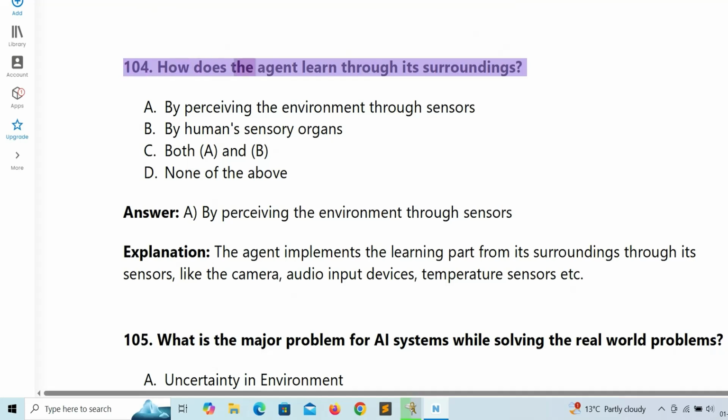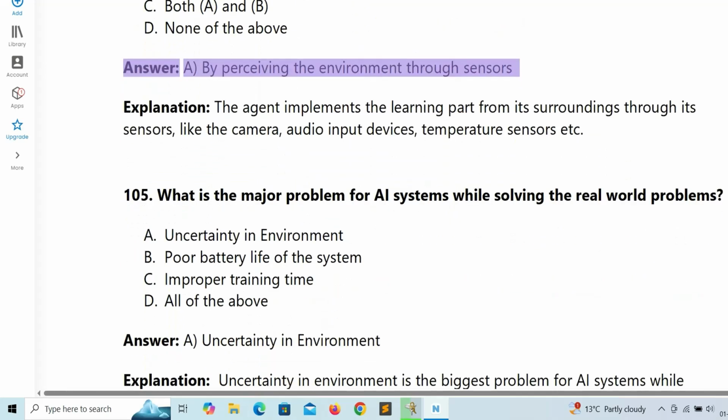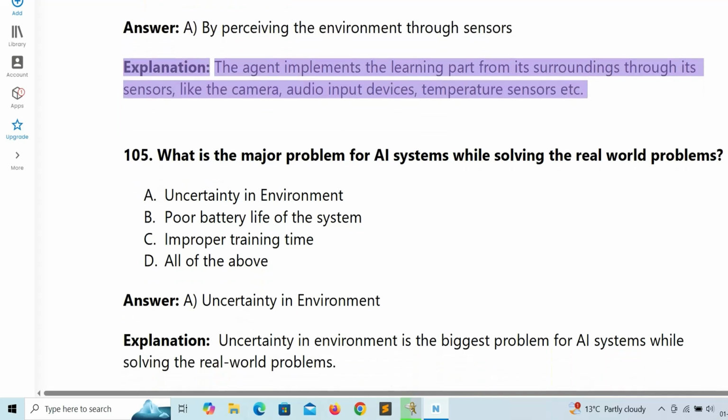104. How does the agent learn through its surroundings? A. By perceiving the environment through sensors. B. By human sensory organs. C. Both A and B. D. None of the above. Answer: A. By perceiving the environment through sensors. Explanation: the agent implements the learning part from its surroundings through its sensors, like the camera, audio input devices, temperature sensors, etc.